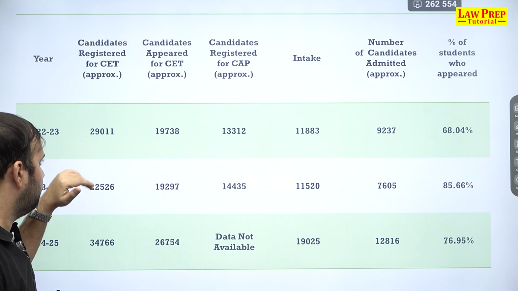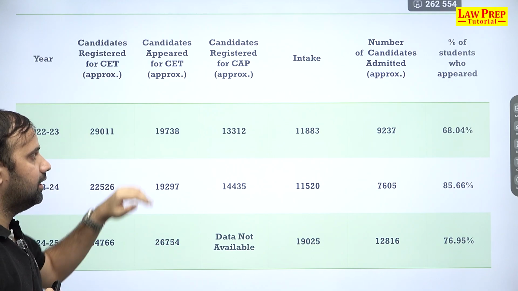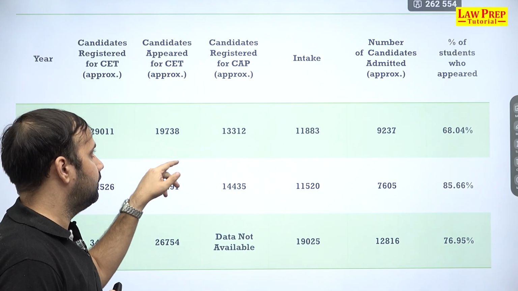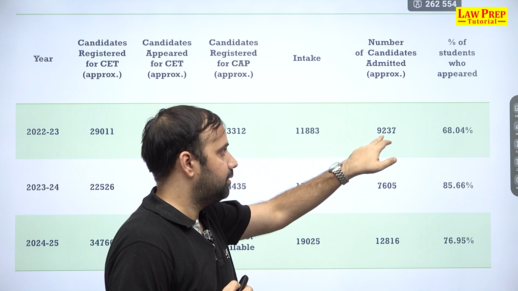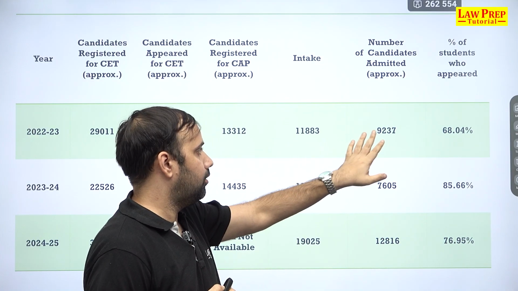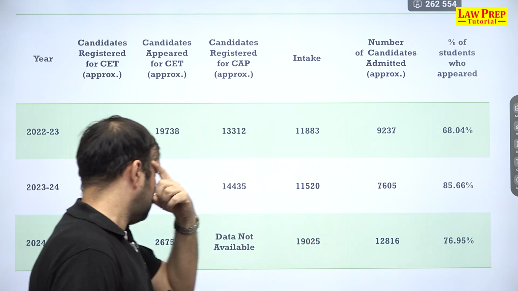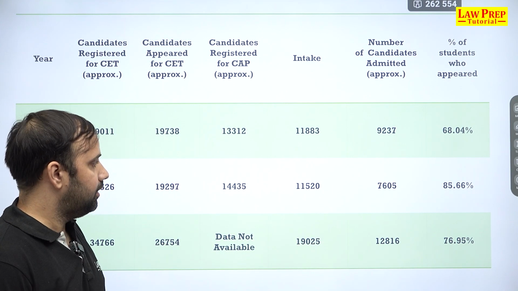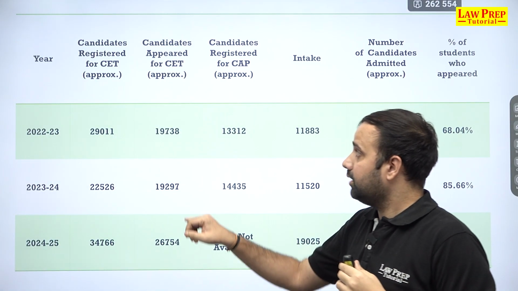For example, 22-23 में we had 29,000 candidates, out of which 19,738 appeared. Intake was 11,883 and the number of candidates admitted was 9,237, which is 68% appeared and almost 9,237 went for admission. Then if you talk about 23-24, यहाँ पे we had 22,000 aspirants, out of which 19,000